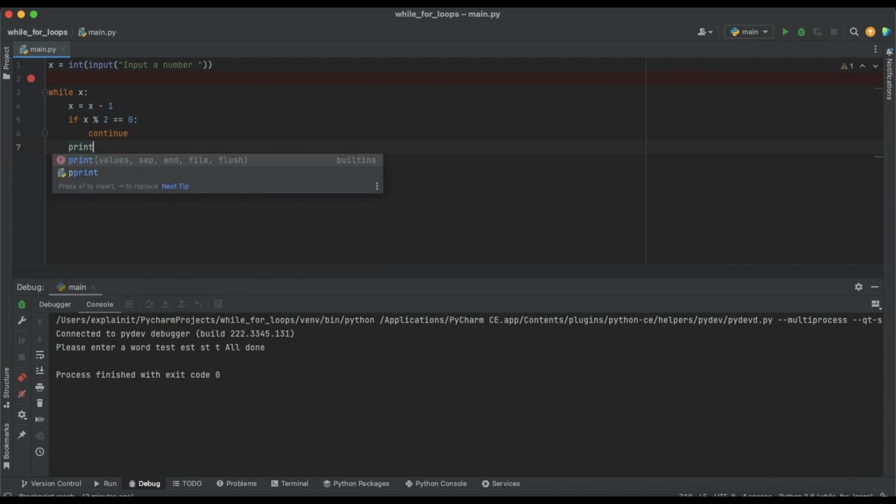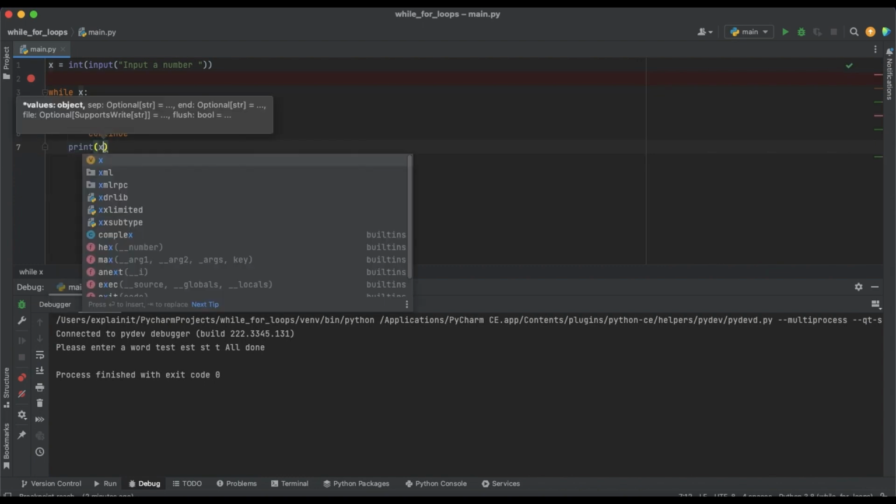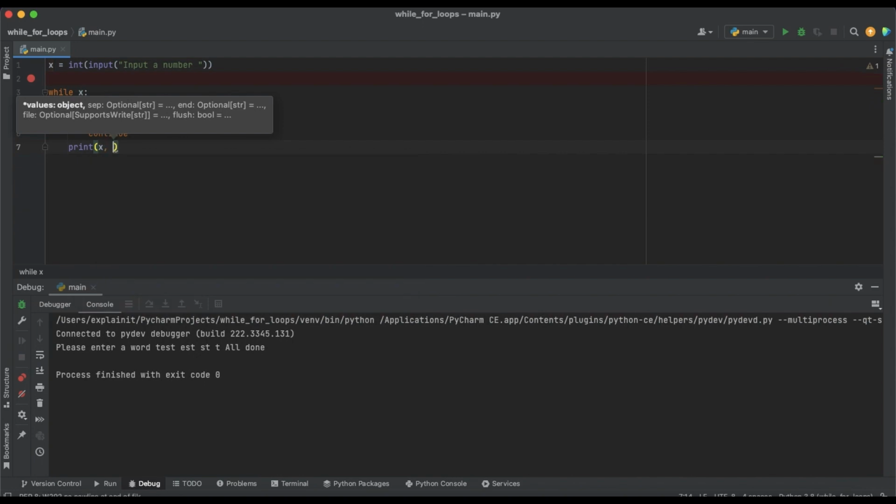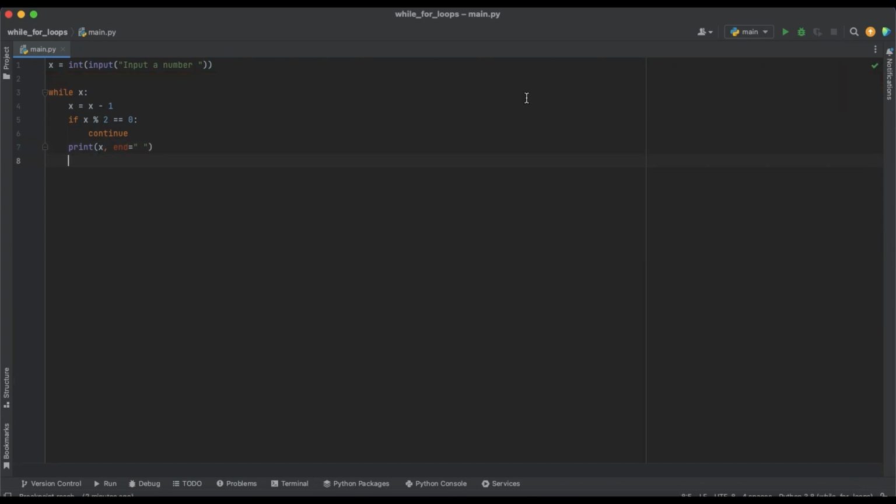If not, we will print the odd number. So we created the loop that will print all of the odd numbers and will skip even numbers.